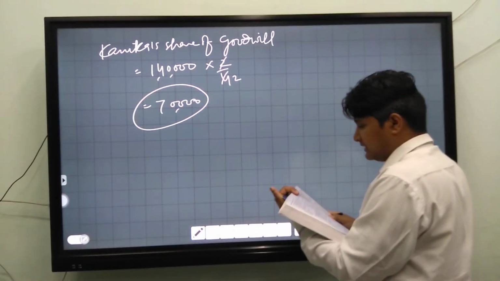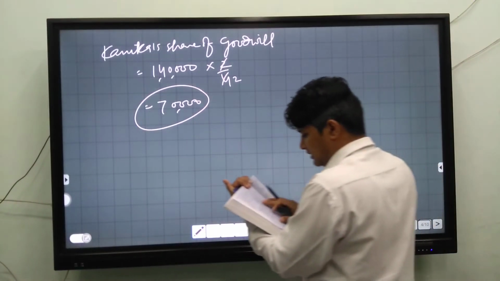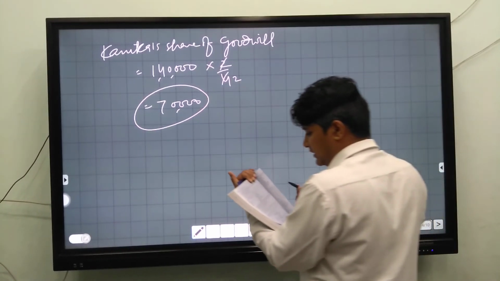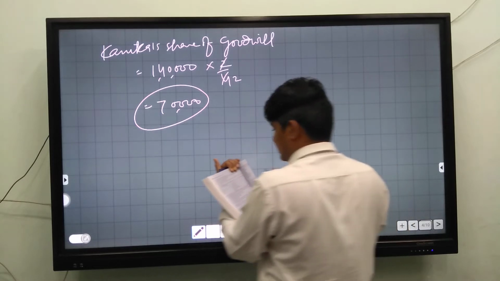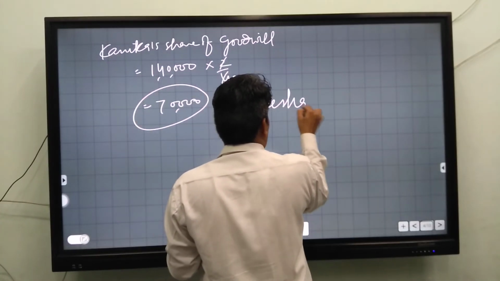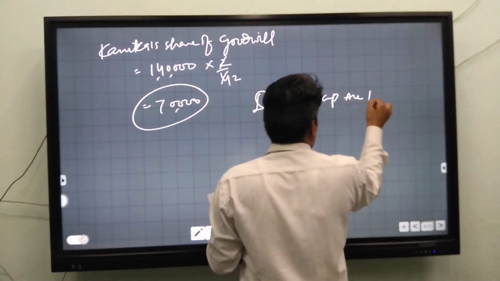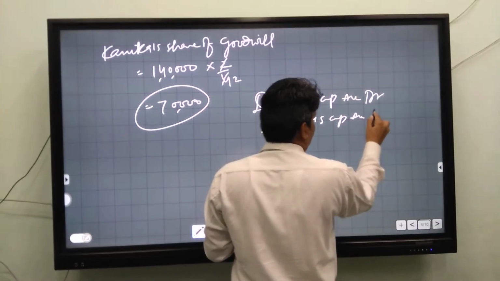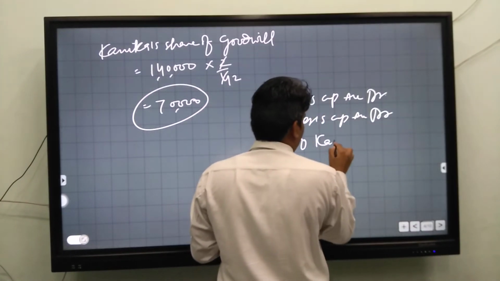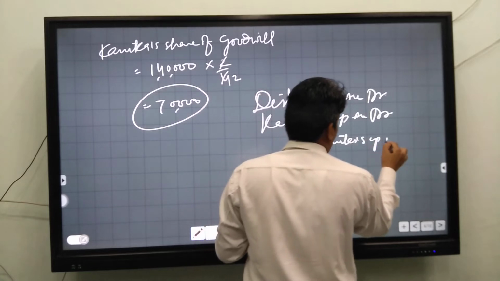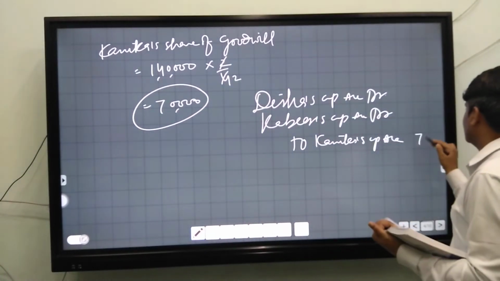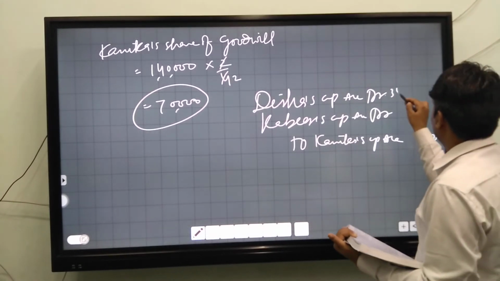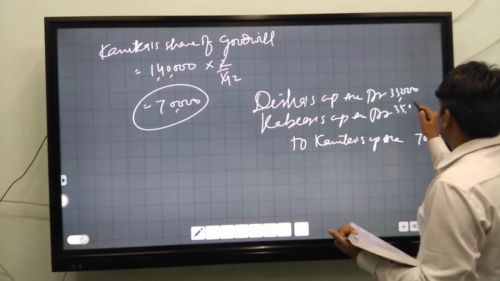We pass the entry from gaining partners to the retiring partner. The gaining partners are Disha and Kabir. Disha's capital account debit, Kabir's capital account debit, to Kanika's capital account, 70,000: 35,000 and 35,000.